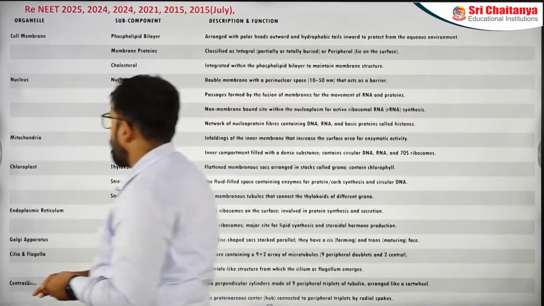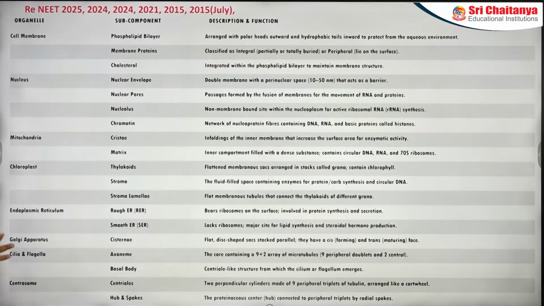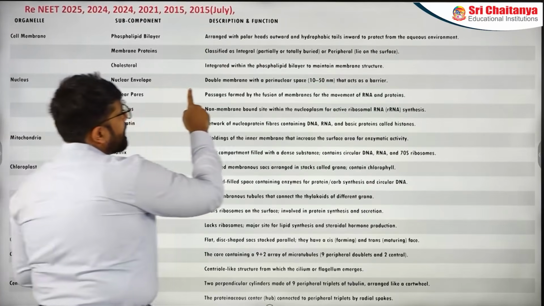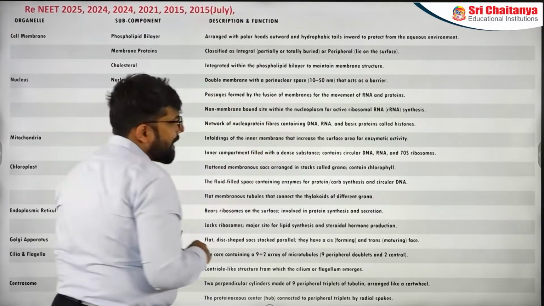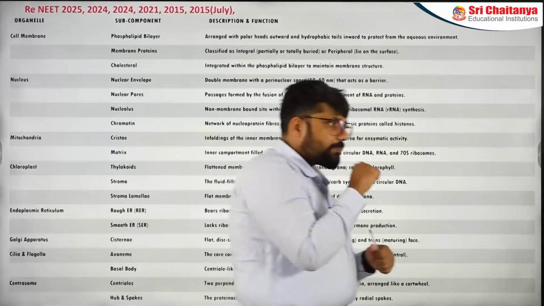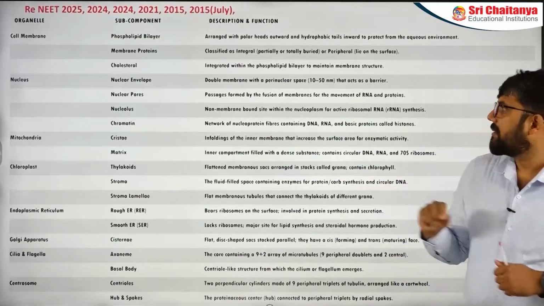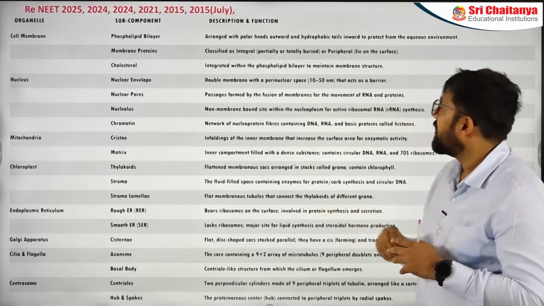Next part is going to be the nucleus. In the nucleus, you have nuclear envelope, nuclear pores, nucleolus, and chromatin. Now let's talk about a small question here. See, there is a small caveat given in the nuclear envelope, that the perinuclear space is 10 to 50 nanometer. Now there is an older question which I believe is a good question.